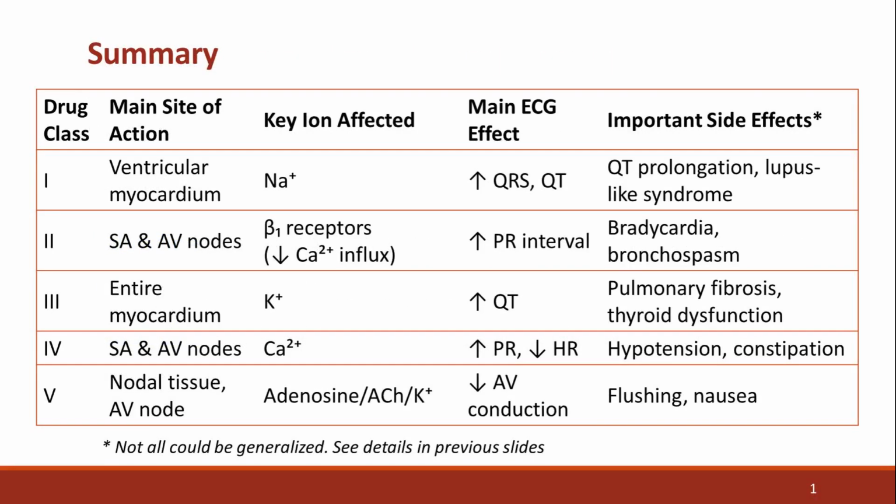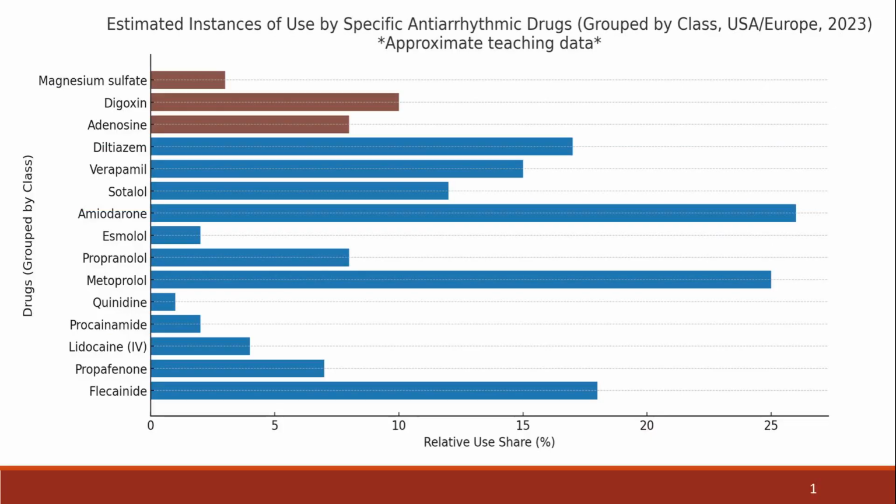In summary, while each class has therapeutic value, the risk-benefit ratio must always guide selection and dosing. Take your time to closely interpret this table. This bar chart shows an estimated frequency of use as overall prescription share. The data is from freely available data. Amiodarone is the most common drug used.